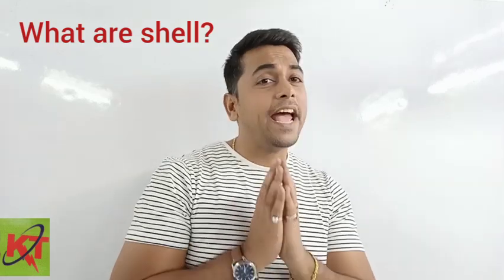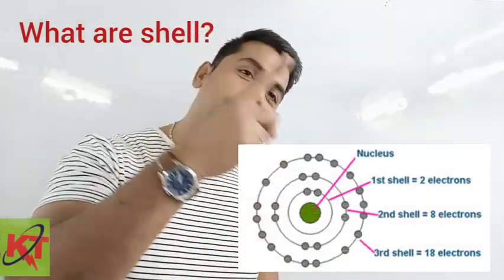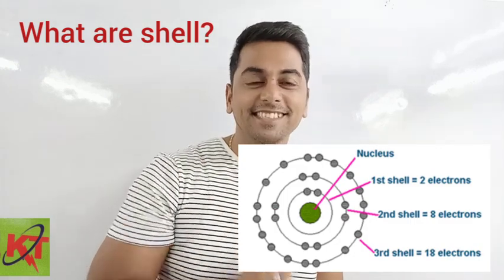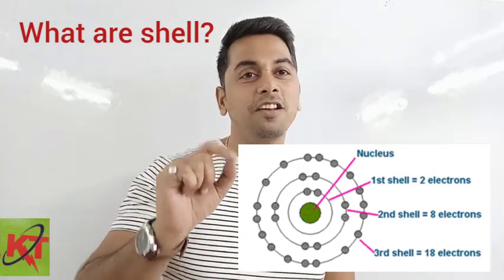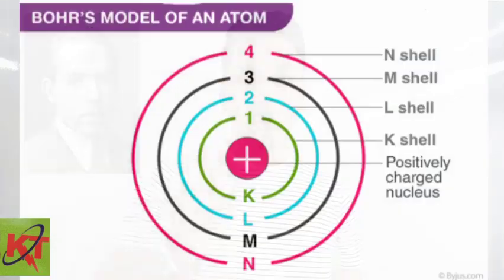Next question is, what do you mean by shells? There are imaginary orbits around every nucleus in which electrons keep on revolving. These orbits are called shells. As per Niels Bohr, there are discrete or different shells. It starts with K. The shell closest to the nucleus has a name called K. Then the consecutive ones have names like L, M, N and so on. So hope you understood what is meant by shells.